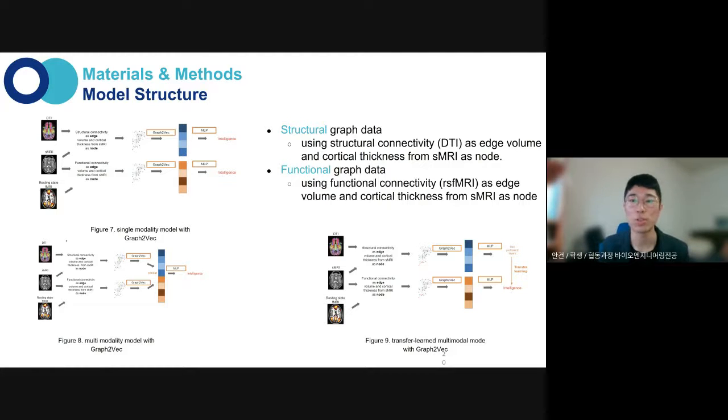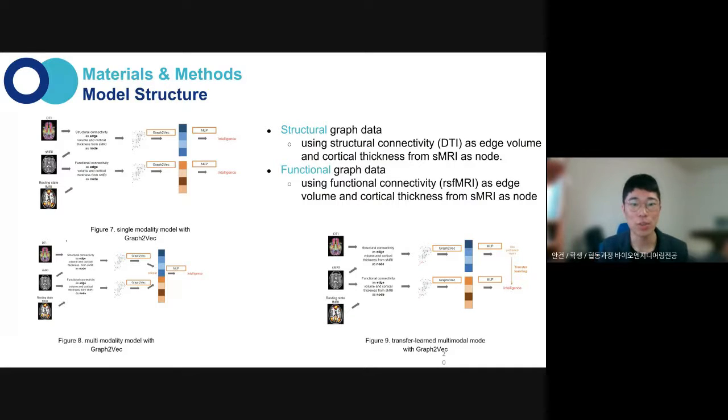So our novelty was that we integrated multimodality in the data making process by setting a threshold for edge volume. And then we put those 2 graphs in the graph-to-vec model and got vectors in the embedding space. Since we experienced the overfitting problem previously, we chose the simplest MLP model to predict intelligence.